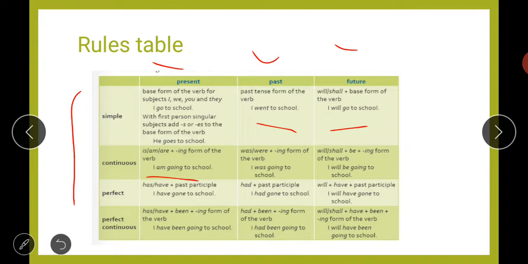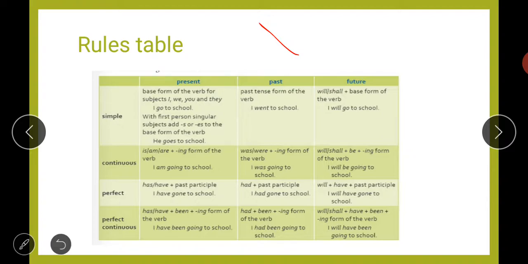So you will use s or es accordingly, and you will write, he goes to school, she goes to school. Like this, if you are using he or she or any singular subject, then you will use the base form of verb plus s or es. And for subjects like I, we, they, you, you will simply use the base form of the verb: I go to school.